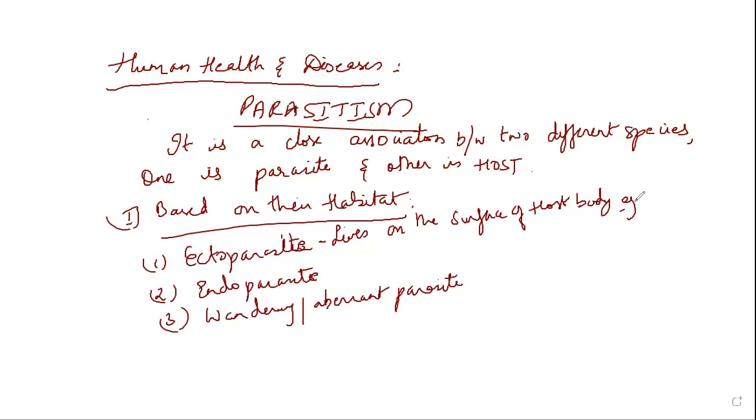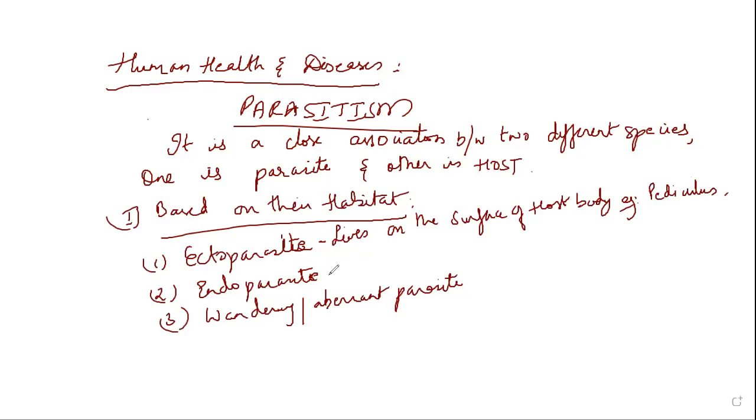Now, endoparasite is a parasite that lives in the body of the host. That's why it is called endoparasite. Now, wandering or aberrant parasite is found in those locations in the host where it normally does not occur. Examples: Entamoeba histolytica may infect the liver or brain.